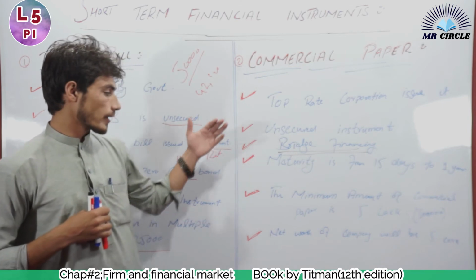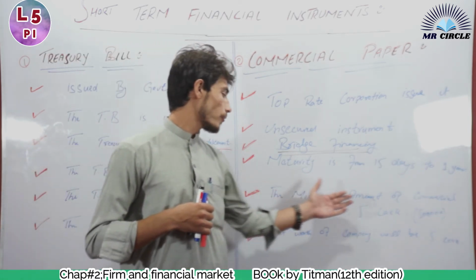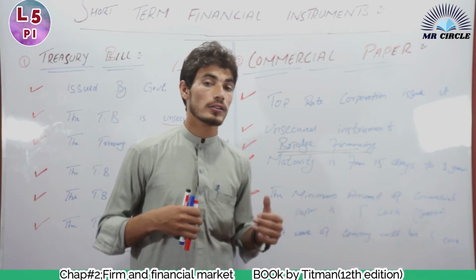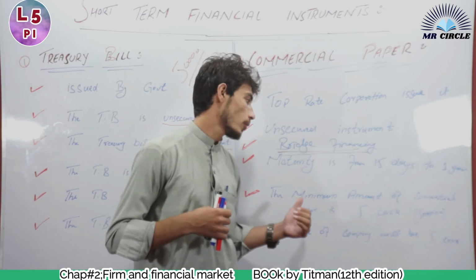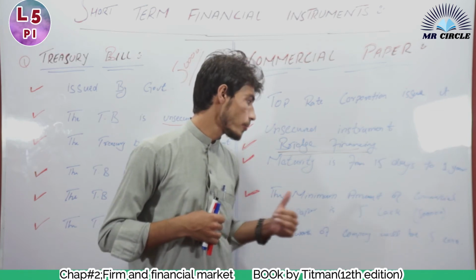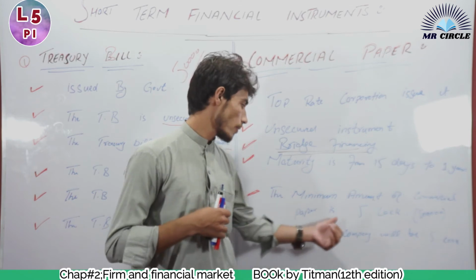The next point is that the minimum amount of a commercial paper is 5 lakhs. The amount of a commercial paper will not be less than 5 lakhs. It can be more than 5 lakhs but not less. The minimum amount for a commercial paper issued by a top corporation is 5 lakhs.